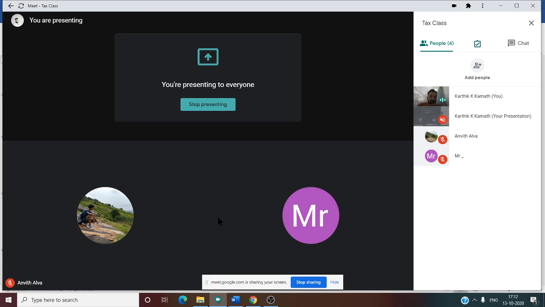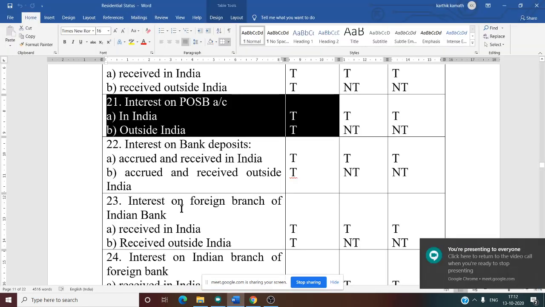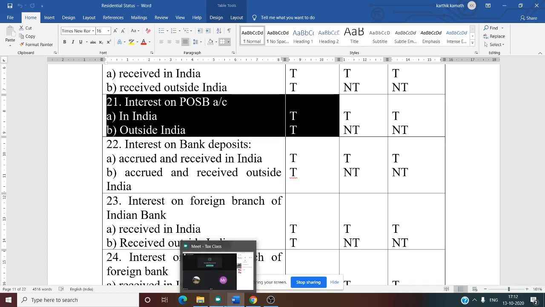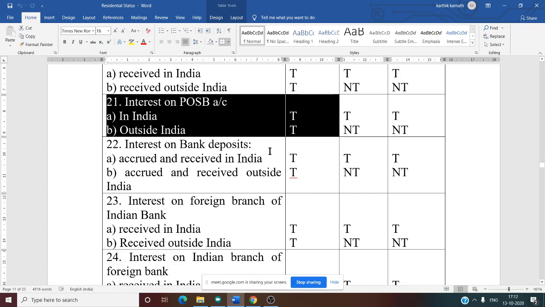In the case of a single account holder, it is exempt up to 3,500. You need to remember that. The remaining is taxable. But in the case of a joint holder, it is exempt up to 7,000, and the remaining is taxable. That is the 21st point.